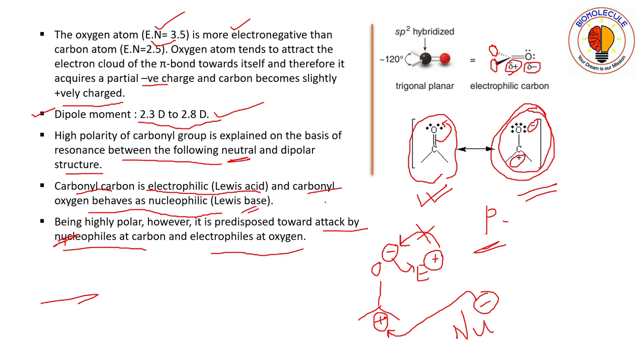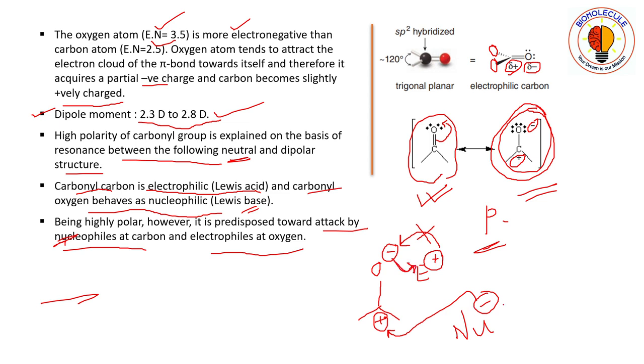Always electrons move in a compound. So if you want to show the reaction, the negative charge has much more electron density, so the electrons will go and attack the electrophile, that is, the electrons will attack the positive center.